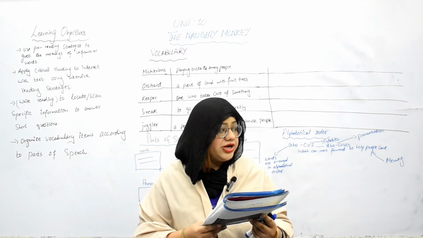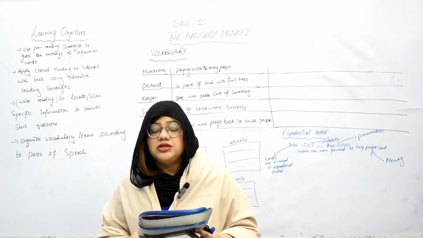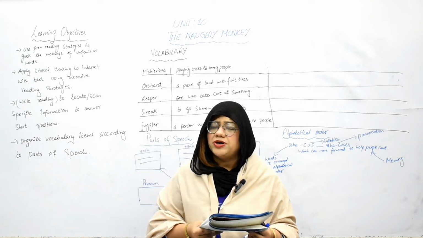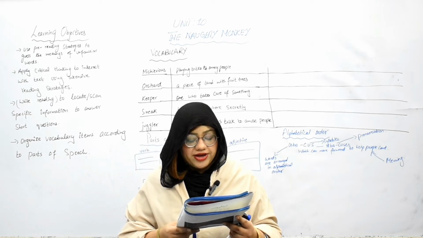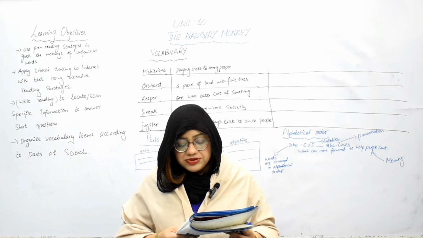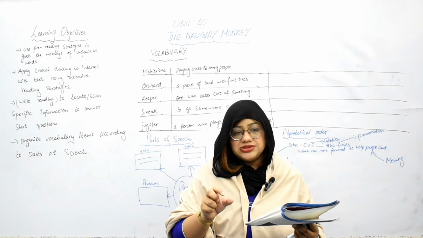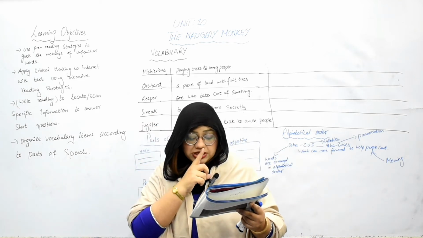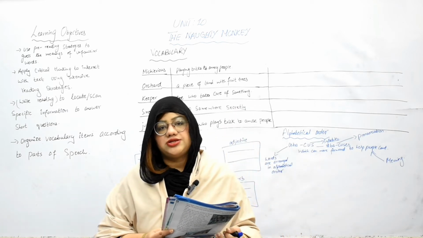We want to get rid of that monkey. Would you help us? The villagers asked the juggler, would you help us to get rid of that naughty monkey? Yes, I will help you. Please get me some jars with very narrow necks. Okay, the juggler replied. The villagers gave him the jars.